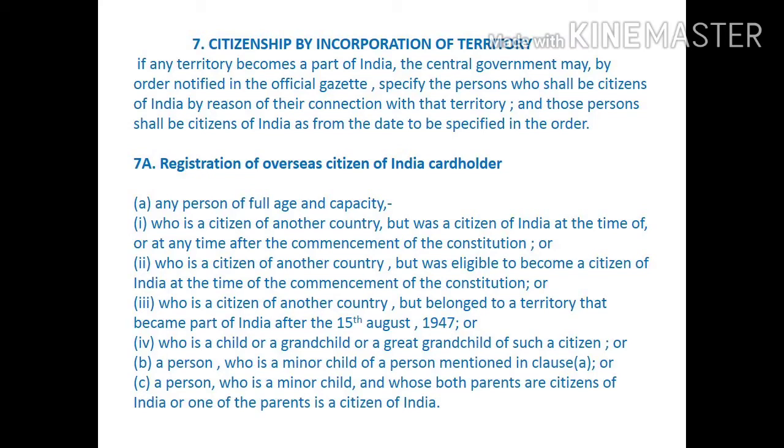Now, in that point, section 7A, registration of overseas citizen of India cardholder. In subclass A, any person of full age and capacity, subclass 1, who is a citizen of another country but was a citizen of India at the time of or at any time after the commencement of the Constitution, or who is a citizen of another country but was eligible to become a citizen of India at the time of commencement of the Constitution, or who is a citizen of another country but belonged to a territory that became part of India after the 15th August 1947, or who is a child, grandchild or great grandchild of such citizen, or a person who is a minor child of a person mentioned in class A, or a person who is a minor child and whose both parents are citizens of India, or one of the parents is a citizen of India.